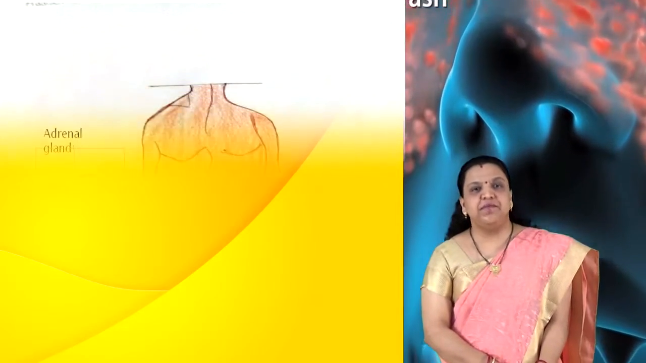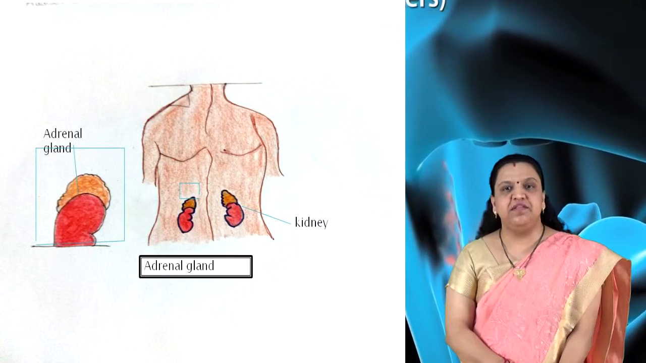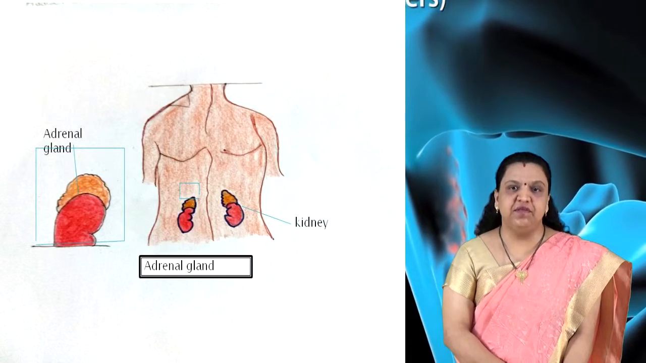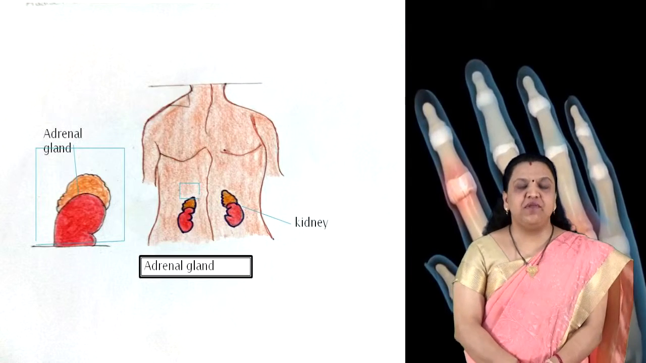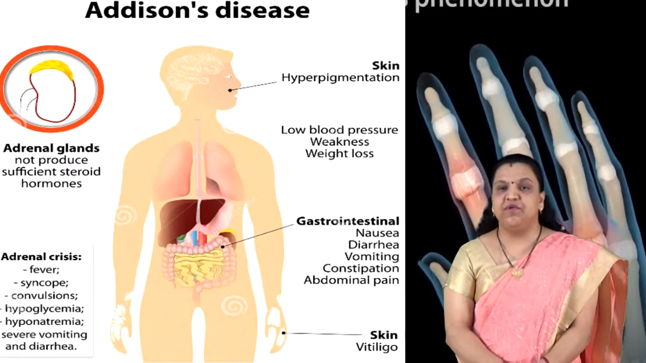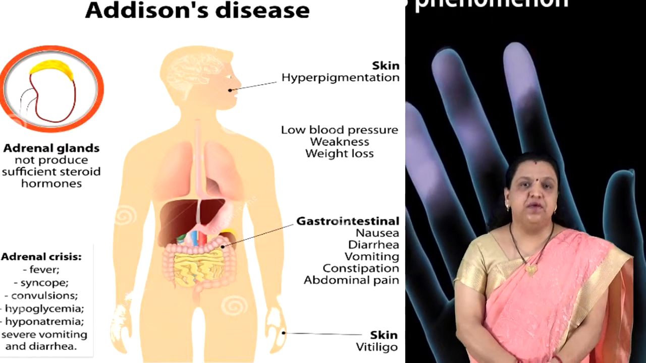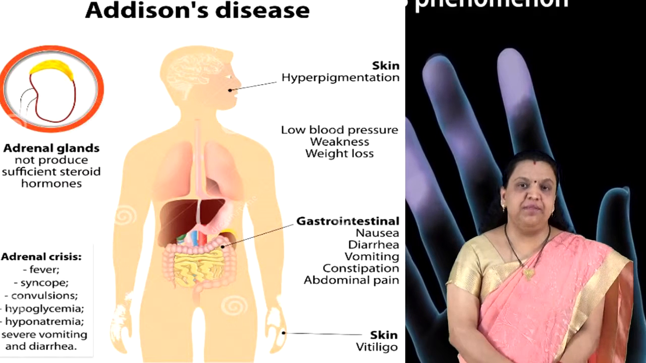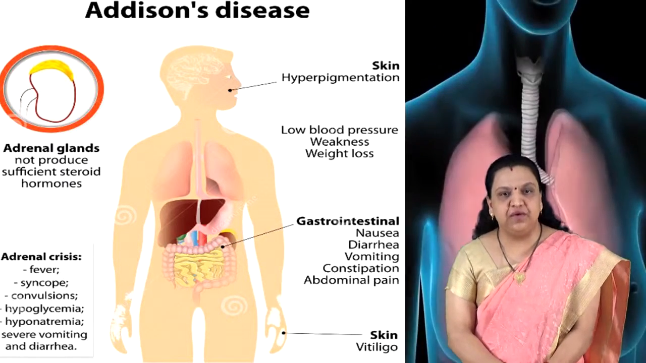There are also various symptoms associated with Addison disease. Particularly on the skin, we can see hyperpigmentation takes place. There is low blood pressure, weakness, and weight loss. Along with these conditions, we can see some gastrointestinal disorders like nausea, diarrhea, vomiting, constipation, abdominal pain, etc. And there can also be a condition of skin vitiligo.